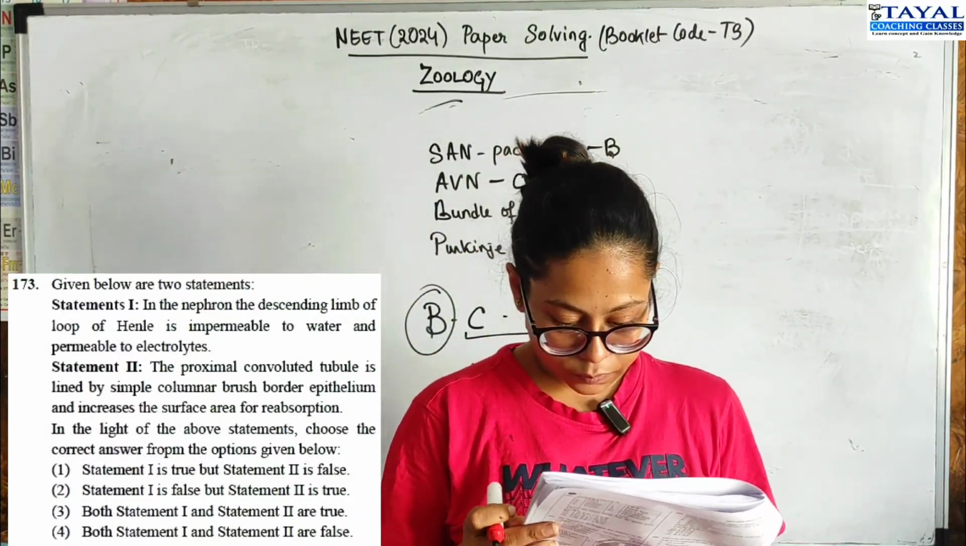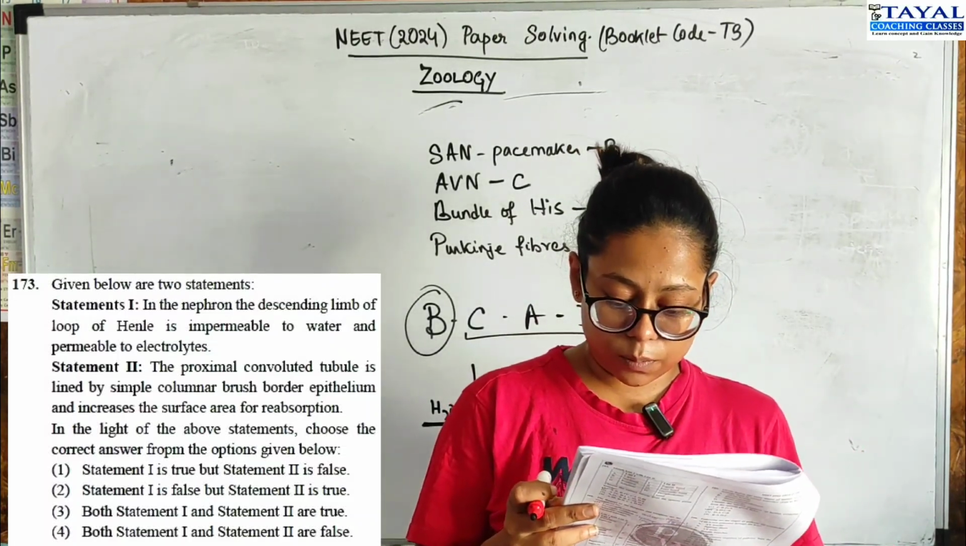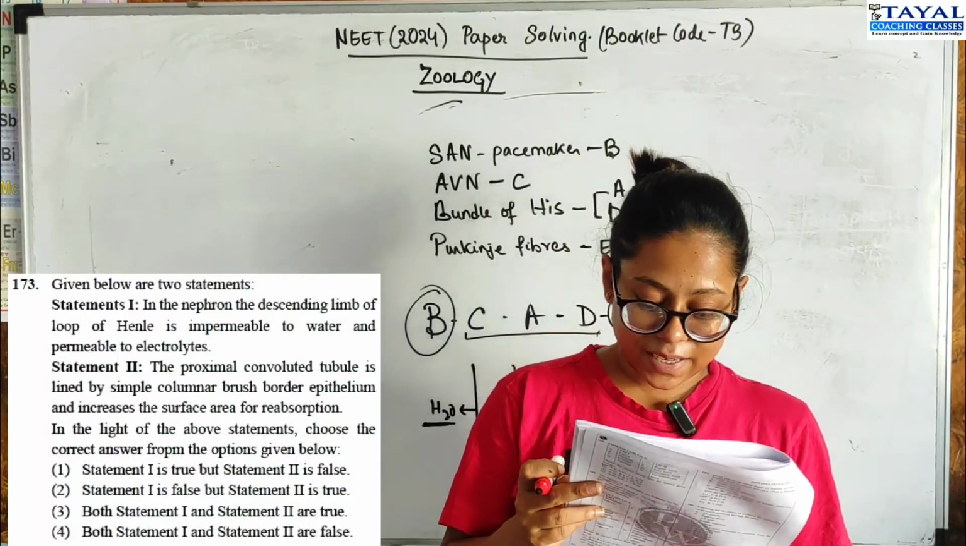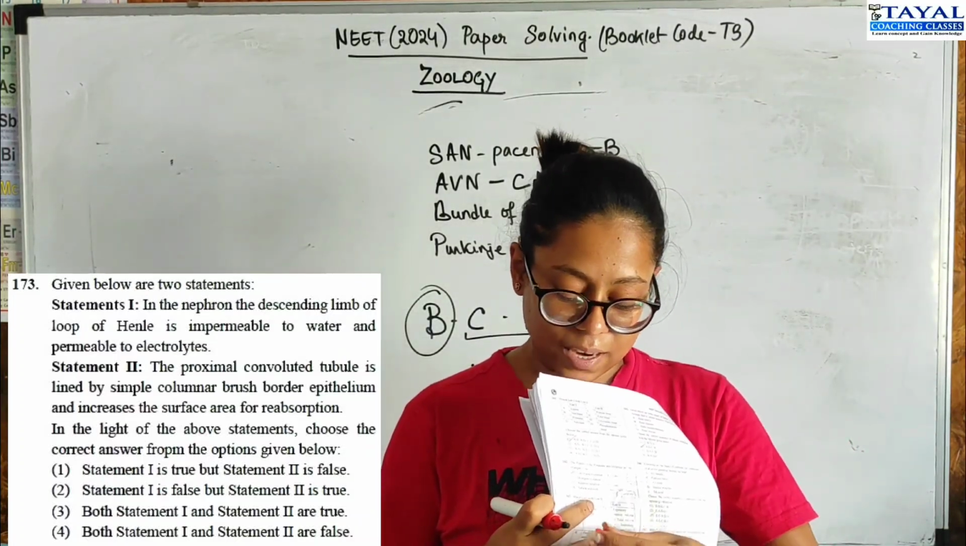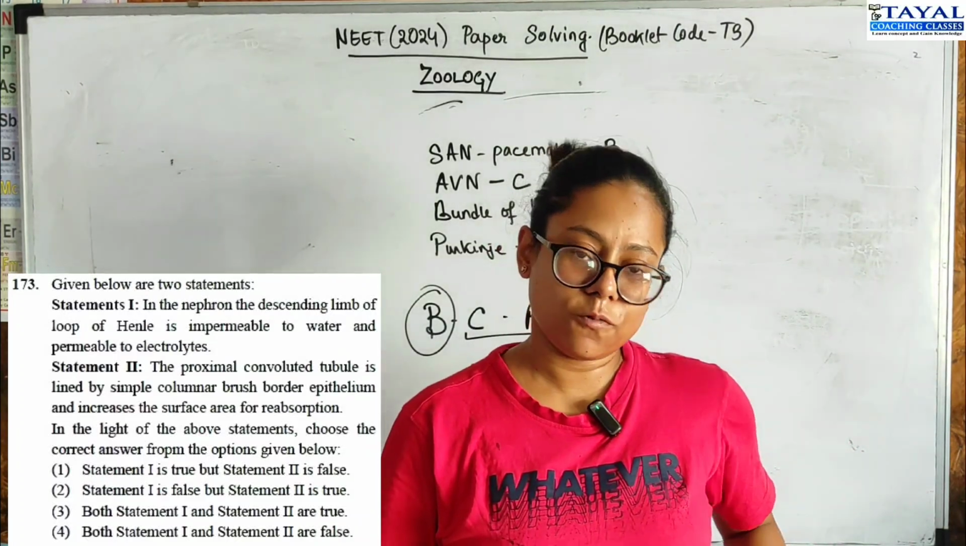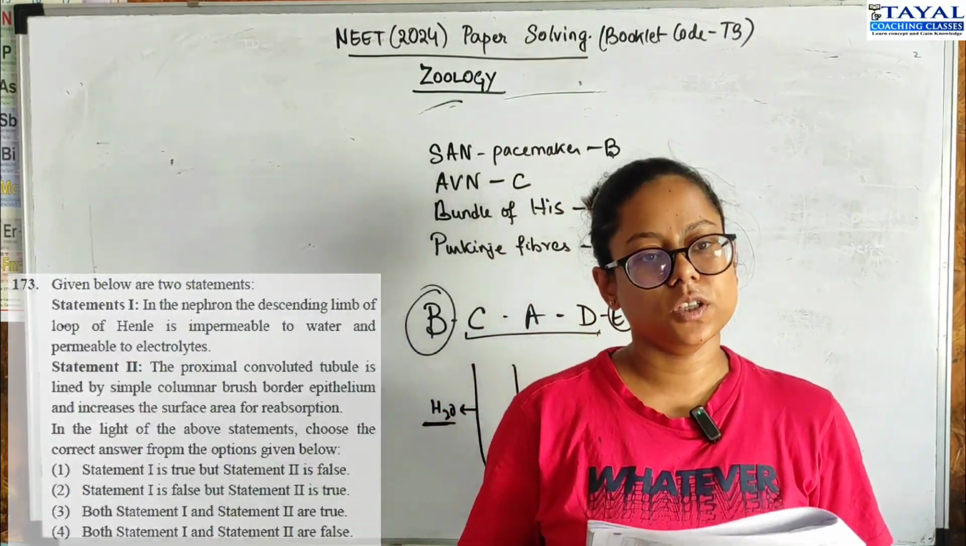Let's move on. The proximal convoluted tubule is lined by a simple columnar brush border epithelium, which increases surface area for reabsorption. This is also wrong. Then you have option 4, which is both the statements are wrong. It's the correct option for this question.